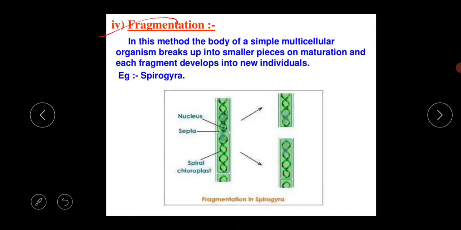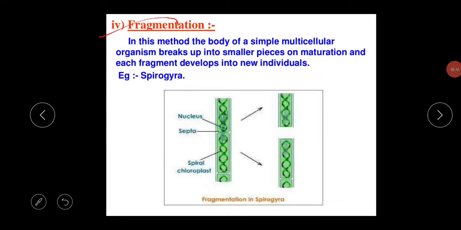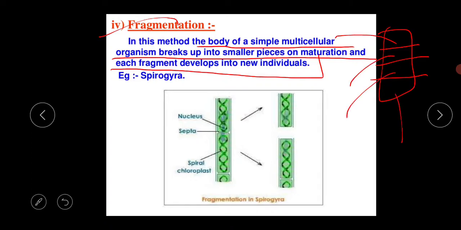Next thing is the fragmentation. What is the basic meaning of fragmentation? In this method, the body of a simple multicellular organism breaks up into smaller pieces on maturation, and each fragment develops into new individuals. Suppose this is one organism. If you break this organism into smaller pieces, from each piece a new organism is formed.